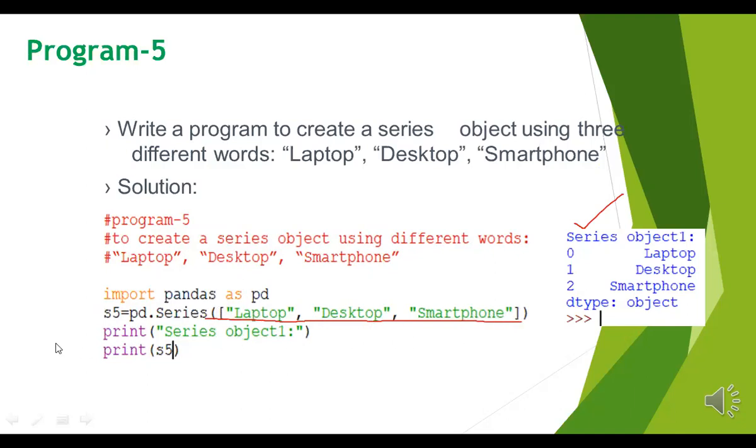Now I will print series object. This will be my title, you can write anything here. Then print s5, which will print the series that is being created. See here, series object, this is a title. The index values 0, 1, 2 are there, then laptop, desktop, smartphone. So you can write character values. The number index is created automatically over here.